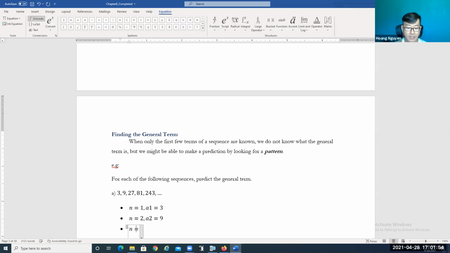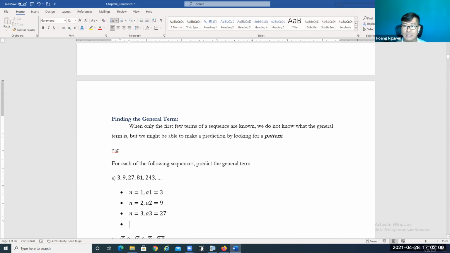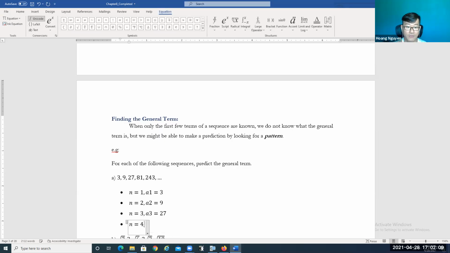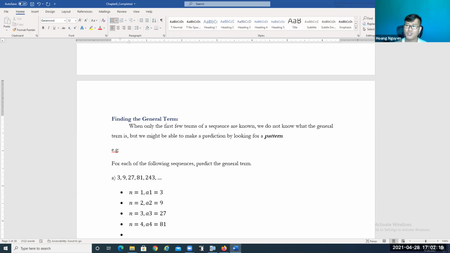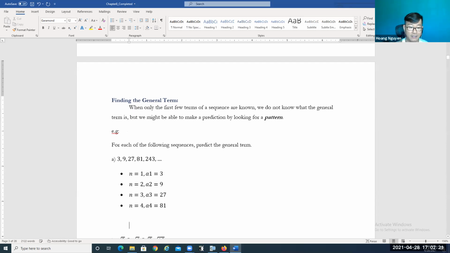When n is equal to 3, a3 is equal to 27. Similarly, when n is equal to 4, a4 is equal to 81, and so on. So what should be the general term an?